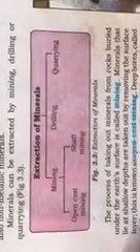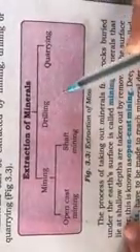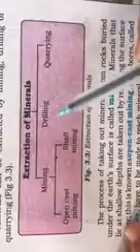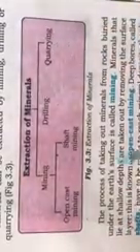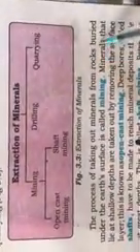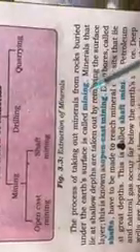Students, as you know, in my previous video we started chapter number 3, Mineral and Power Resources. Today we are going to read about the extraction of minerals. Extraction means how we can get the minerals through mining, drilling and quarrying. The process of taking out minerals from the rock buried under the earth's surface is called mining.